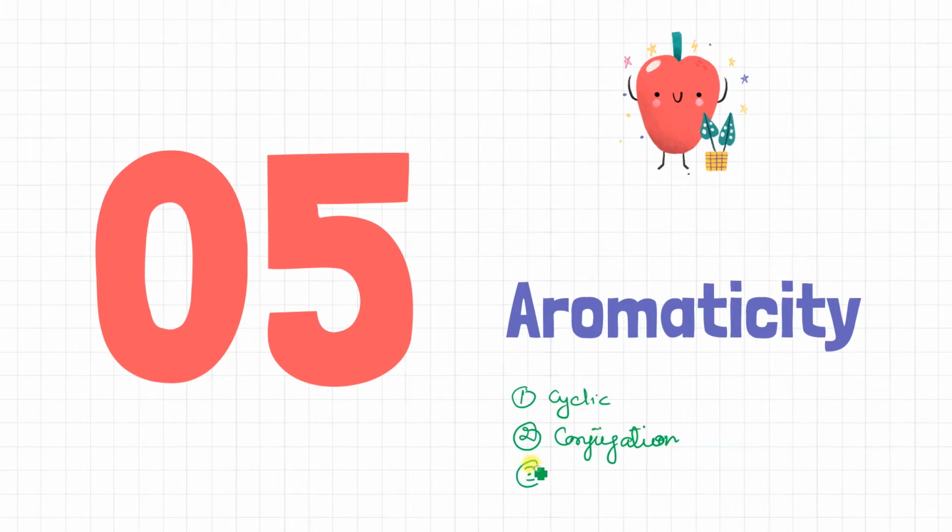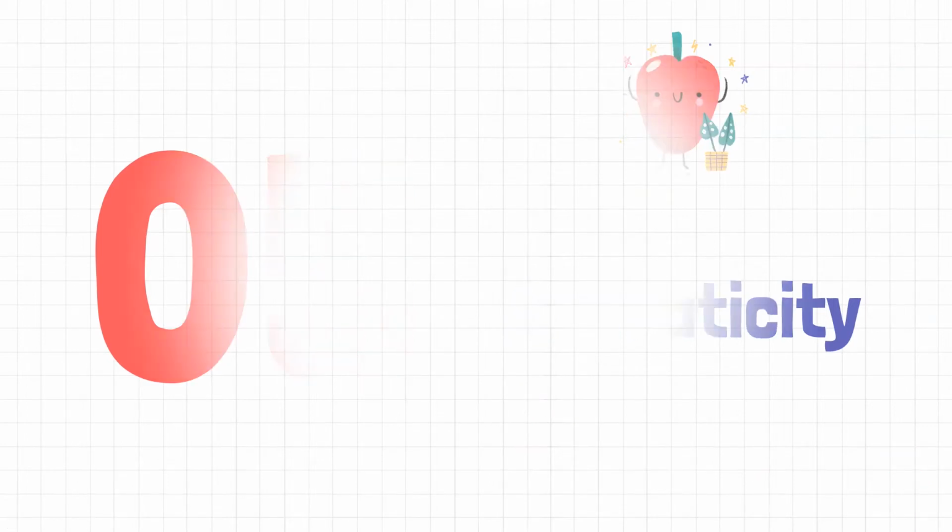And third thing is the 4n plus 2 pi electrons rule, that is also known as Huckel's rule. So what is this 4n plus 2 pi electrons rule? Let's know this in the next slide.